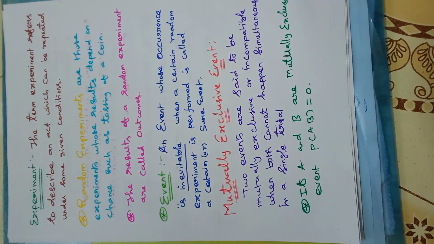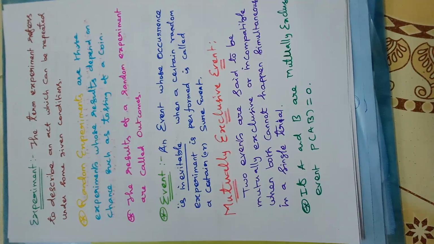Let us move to the next one. Event. An event whose occurrence is inevitable when a certain random experiment is performed is called a certain or sure event. What does inevitable mean? Unavoidable.